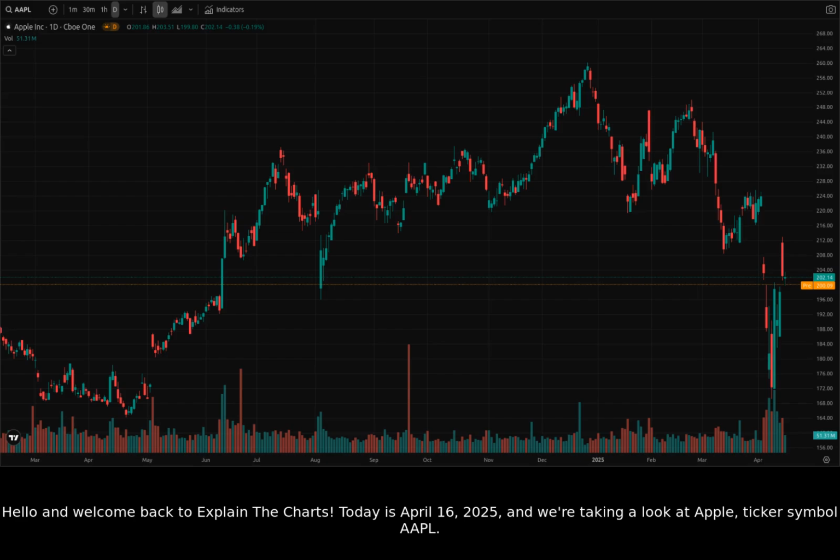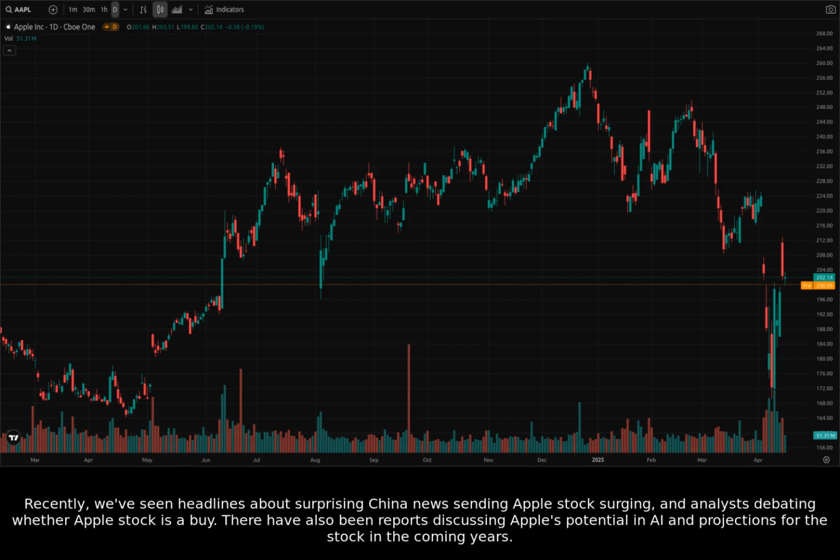Today is April 16th, 2025, and we're taking a look at Apple, ticker symbol AAPL. We will be going over recent news and events surrounding Apple and try to correlate them with what we're seeing on the charts. Recently, we've seen headlines about surprising China news sending Apple stock surging, and analysts debating whether Apple stock is a buy. There have also been reports discussing Apple's potential in AI and projections for the stock in the coming years.